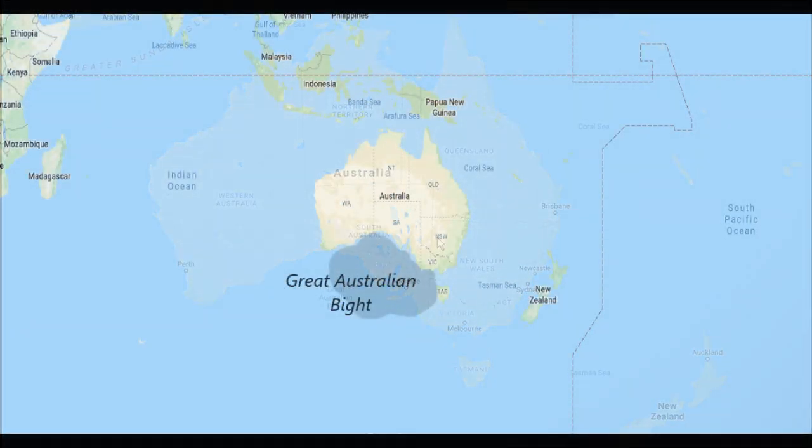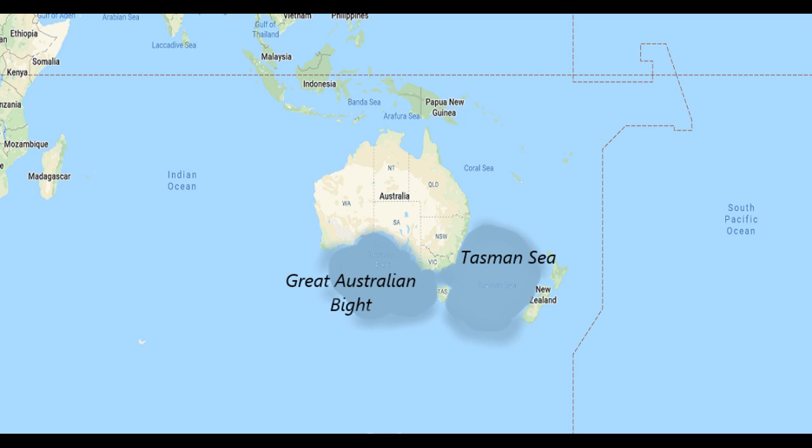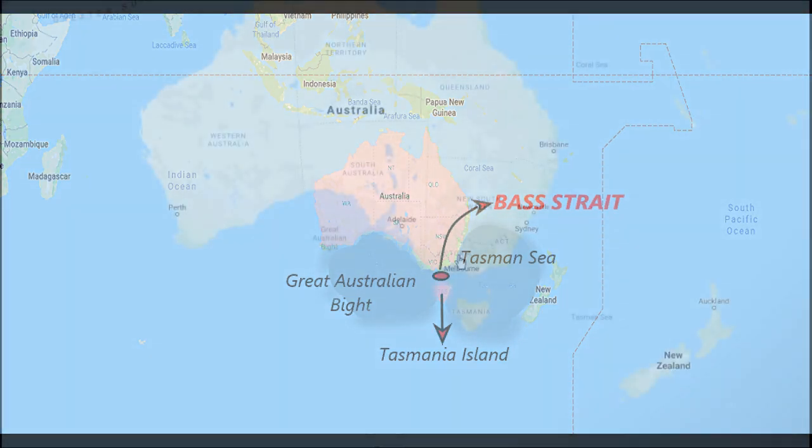Now moving towards Australia, here is Bass Strait. It connects the Great Australian Bight to the Tasman Sea and separates Australia from Tasmania Island.